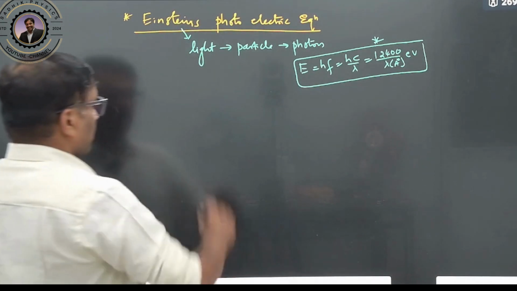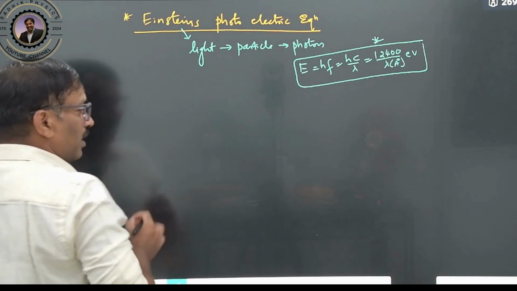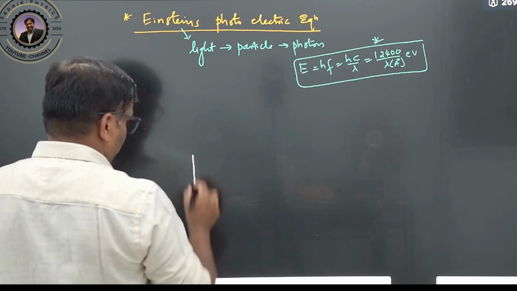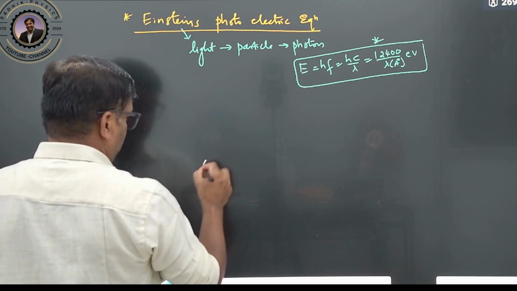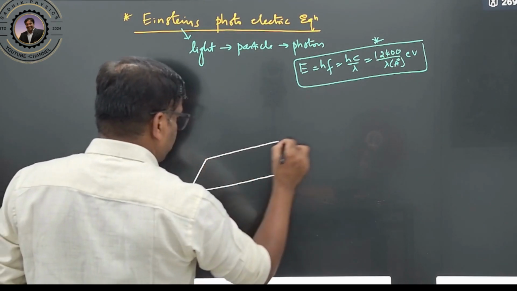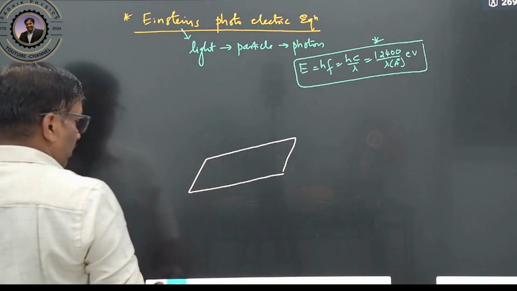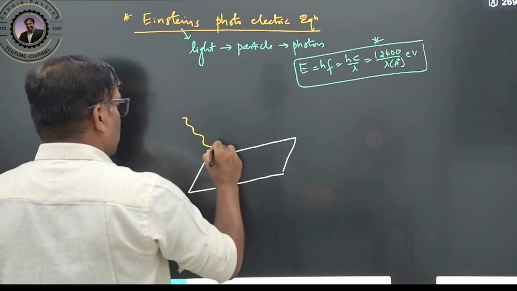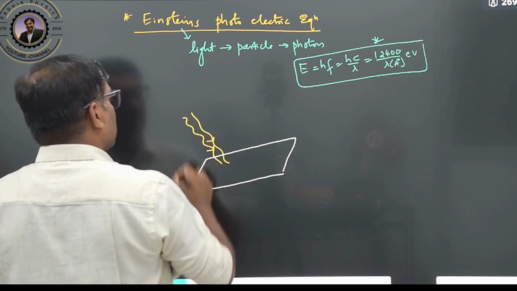Now he said that light is in the form of a particle nature. How do we explain this? The explanation was very simple. There is one plate, and upon this plate we incident light.